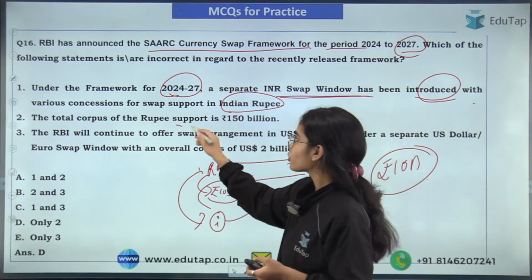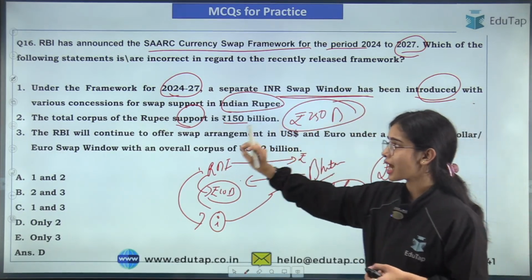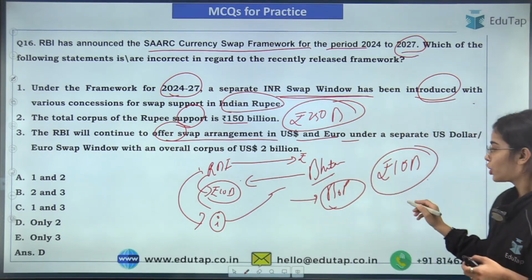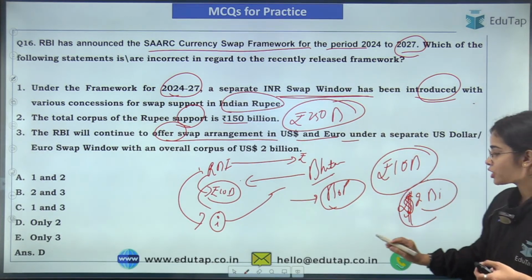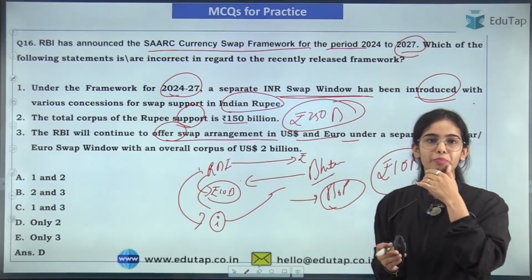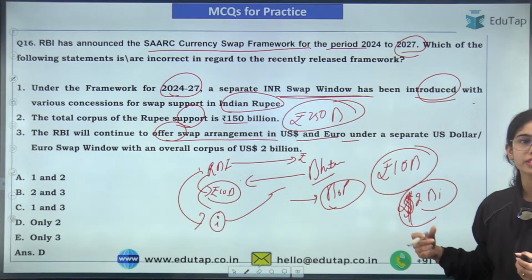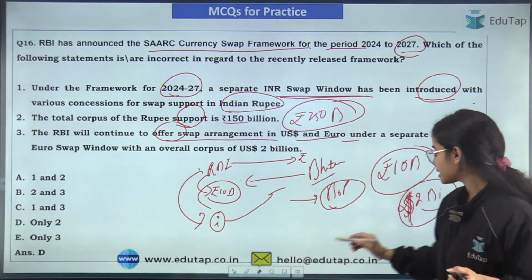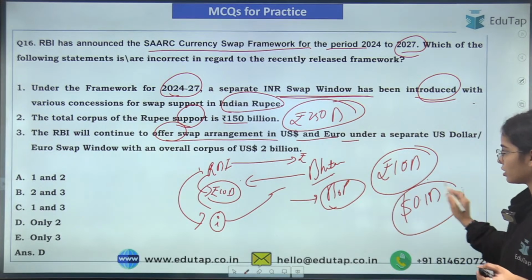The total corpus of rupee support is 250 billion. The RBI will continue to offer the swap arrangement in US dollars and euro. Let's say Bhutan also wants dollars, because for its balance of payment crisis it has to make payments to the US and to European countries for imports. So Bhutan also requires some dollars. Not 2 billion, let's say 0.1 billion dollars Bhutan wants.